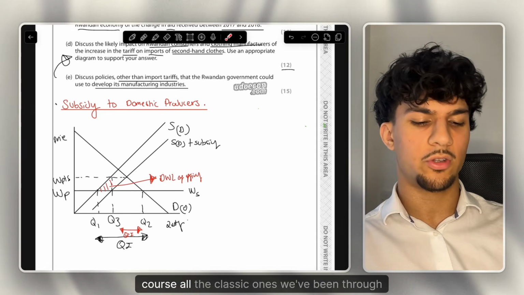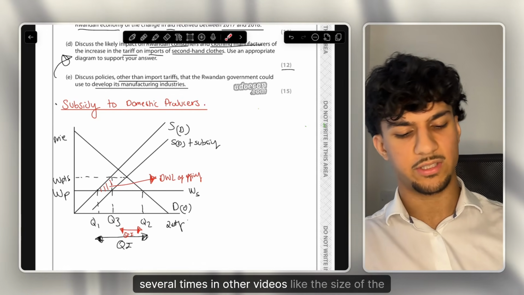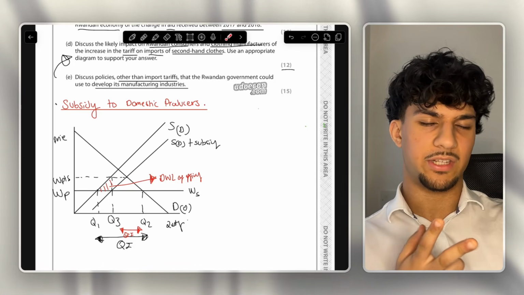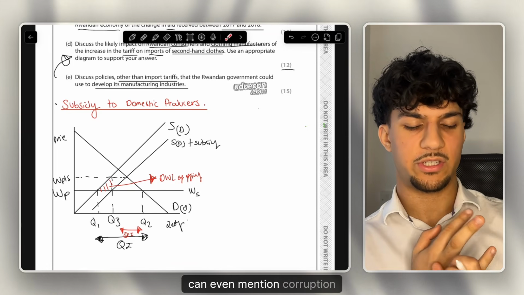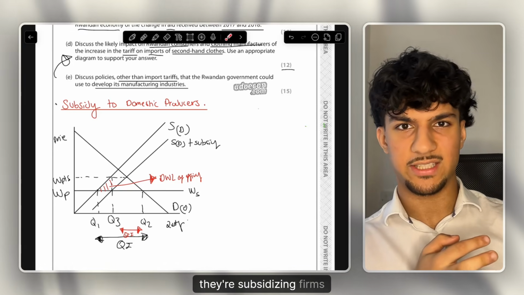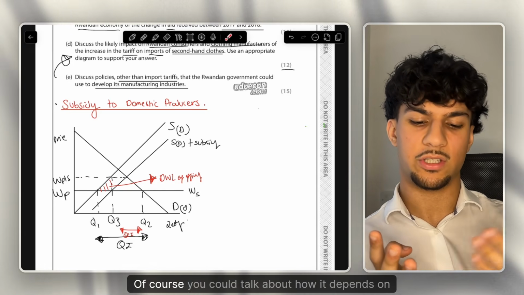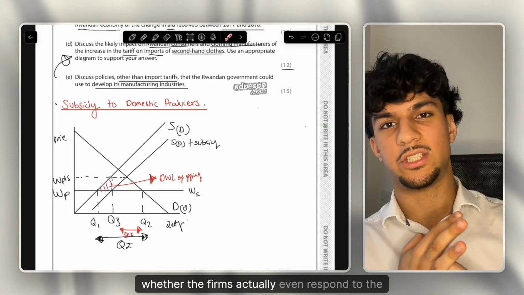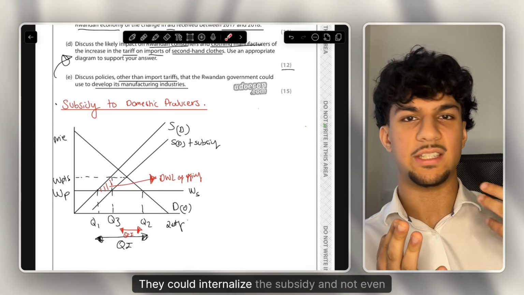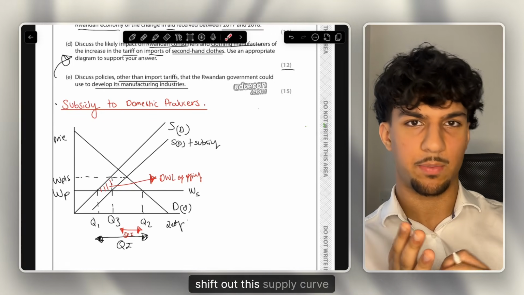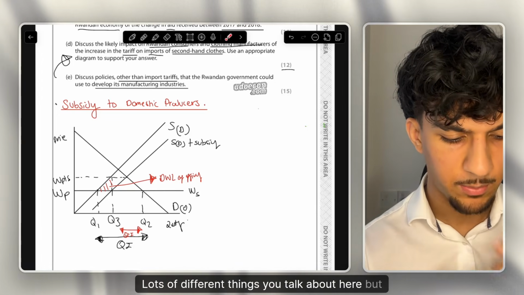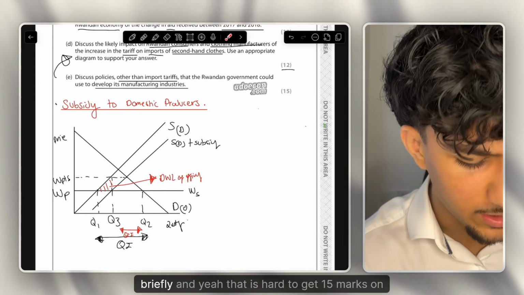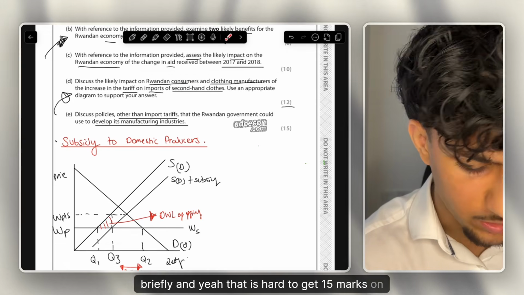And of course, all the classic ones we've been through several times in other videos, like the size of the subsidy, the time lag. Since we're talking about developing countries, you can even mention corruption, since you're subsidising firms. You could talk about how it depends on whether the firms actually even respond to the subsidy. They could internalise the subsidy and not even shift out their supply curve. Distorting comparative advantage, lots of different things you can talk about here, but like I said, I just wanted to cover this paragraph briefly. And yeah, that is how to get 15 marks on that 15 mark question.